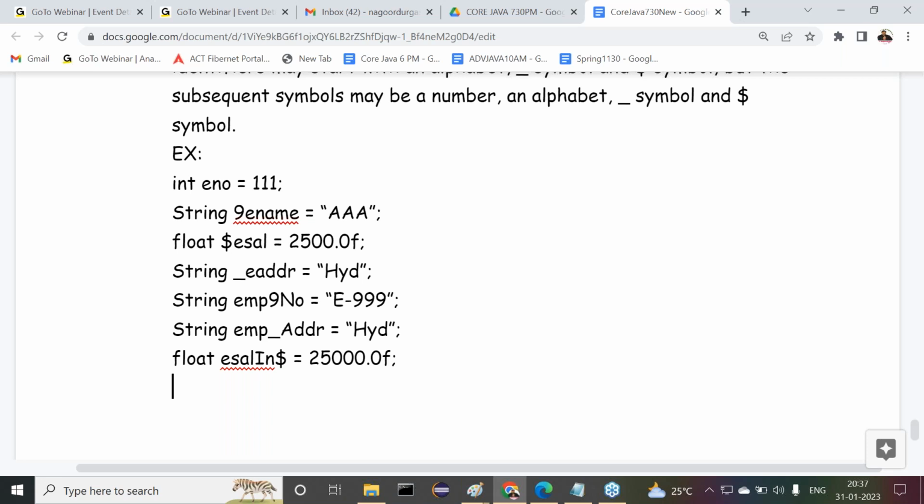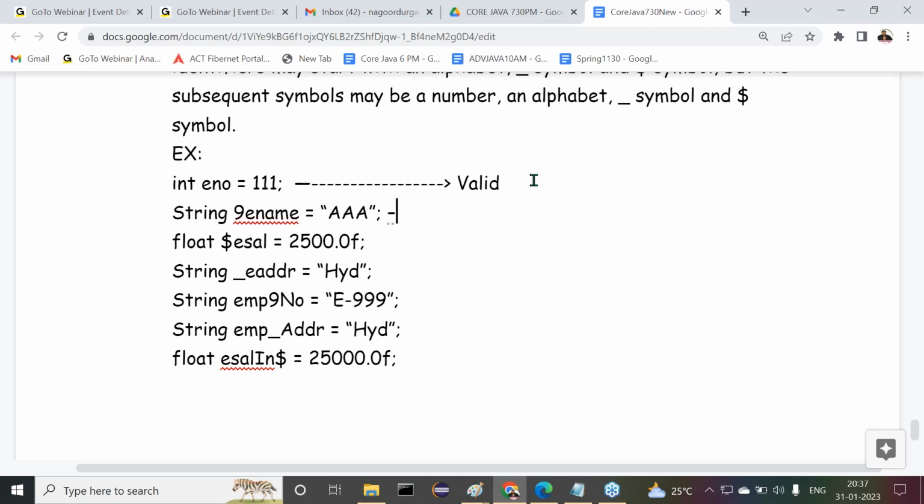Now we have to check which things are valid and which are invalid. All of you observe carefully. Int ENO is equal to 111. Any mistake with that? Don't check the values, just check only the variable names. Now tell me, ENO, only alphabets, valid or invalid? Yes, definitely, this is valid.